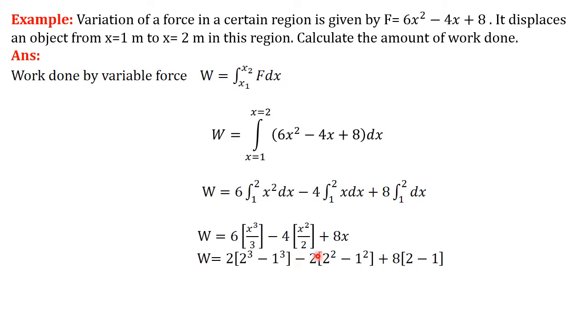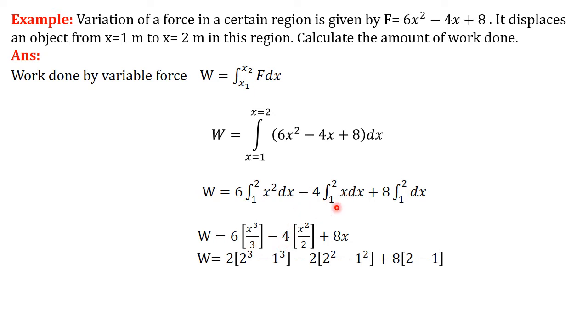If we ask the derivative of x raised to n, it is n into x raised to n minus 1. And here we need the integration of x raised to n. So what is the formula for integration of x raised to n? x raised to n plus 1 upon n plus 1. So you see here, x square, n value is 2. So we write it as x raised to 2 plus 1, that is 3, upon 2 plus 1, that is 3. Minus 4 is constant, as it is.